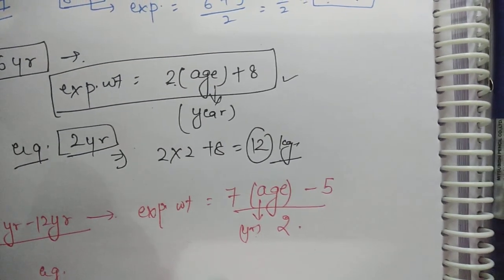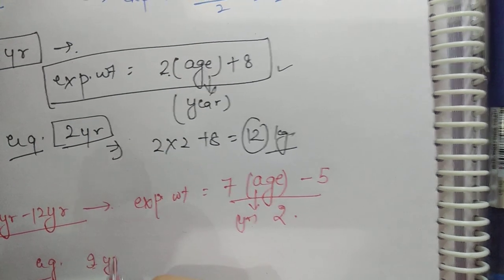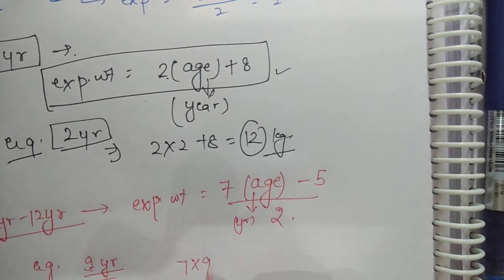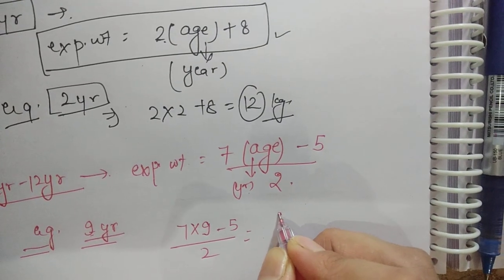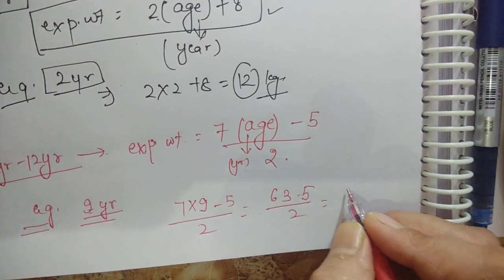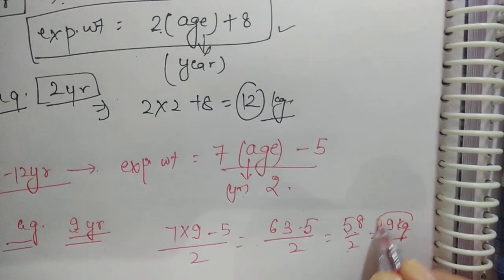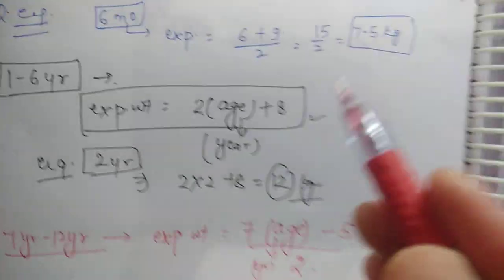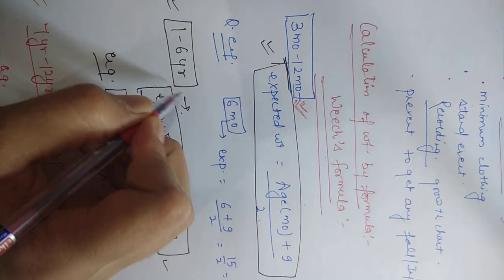So for example, if the child is having age of 9 years, then what will be the weight? 7 into 9 minus 5 divided by 2. So 9 sevens are 63 minus 5 divided by 2. So that is 58 by 2, that is 29 kg. So this was the formula that we can use to calculate the weight according to the age: 3 to 12 months of age, 1 to 6 years and 7 to 12 years of age.